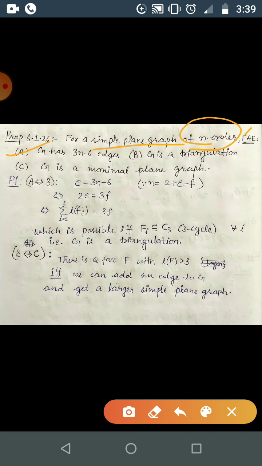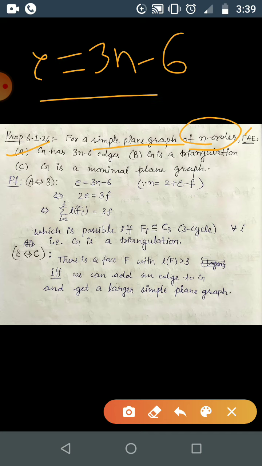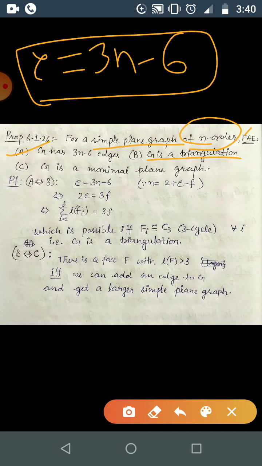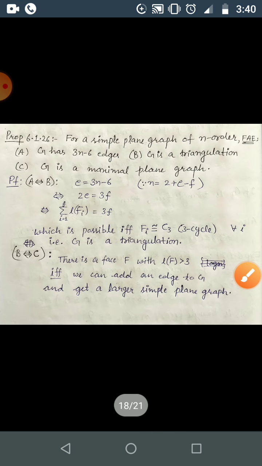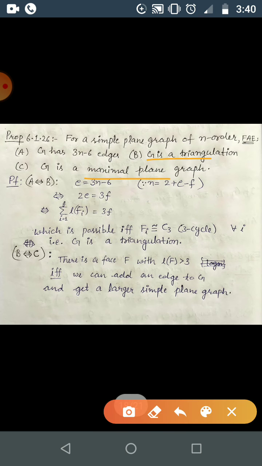First, G has 3n minus 6 edges. That is, E, the number of edges, is equal to 3n minus 6. Second, G is a triangulation. Third, G is a maximal plane graph. Here it was a maximal planar graph, and if you draw this as a plane graph, then it will be a maximal plane graph. So this is the same as this one. Okay, triangulation. So a maximal plane graph is only the triangulation that I discussed.